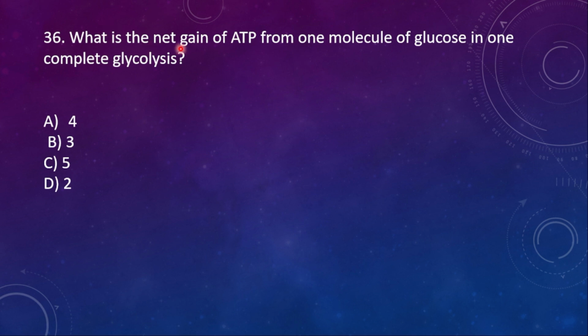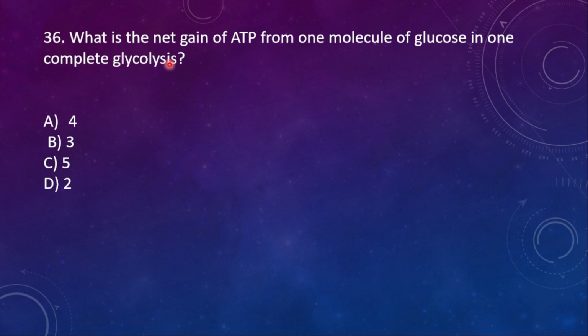36. What is the net gain of ATP from one molecule of glucose in one complete glycolysis? Please note down the net gains of ATP and NADPH in glycolysis, Krebs and ETS separately. In the last slide I will provide all those things. Don't get confused here, keep a clear mind about that, because many times questions are asked in the NEET examination based on the net gain of ATP.